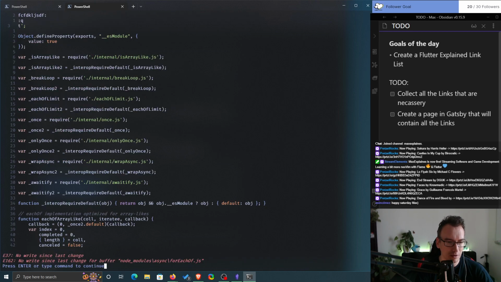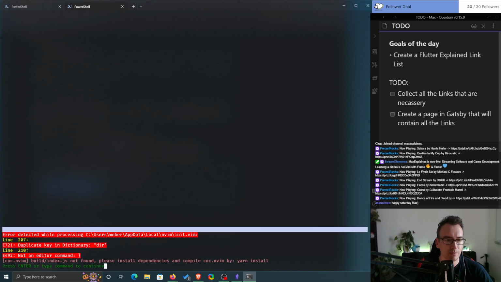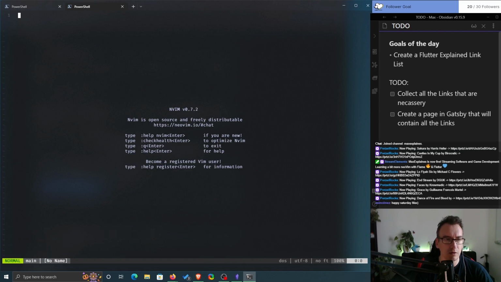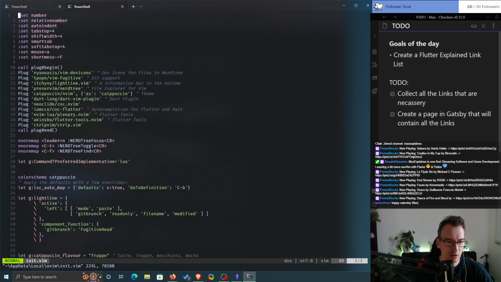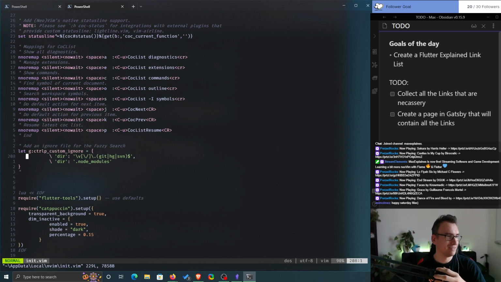So getting rid here, node for each where I am. Q exclamation mark. Fair enough. Duplicate. Okay, so it doesn't like that, sadly. So $MYVIMRC. So I hope my Vim skills are getting better now, finally.